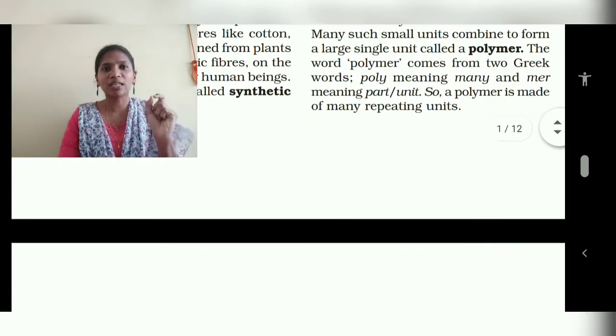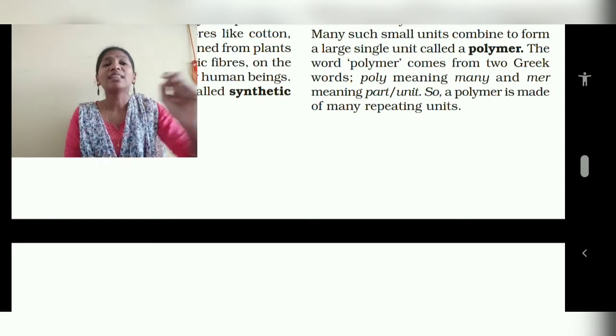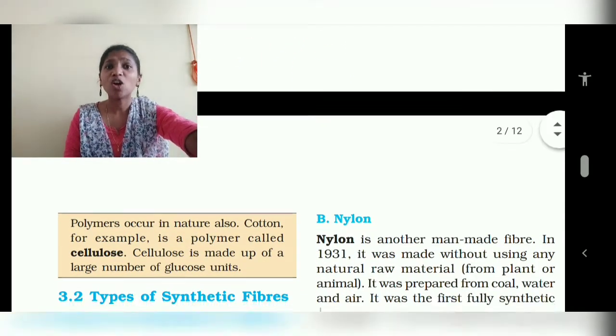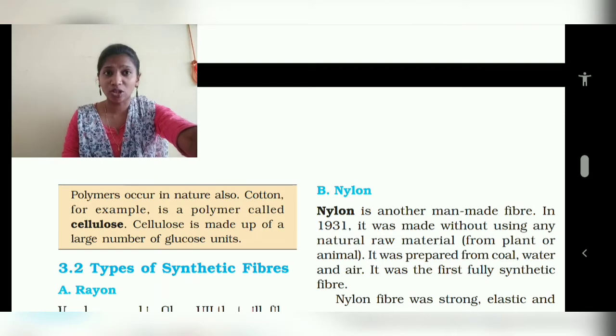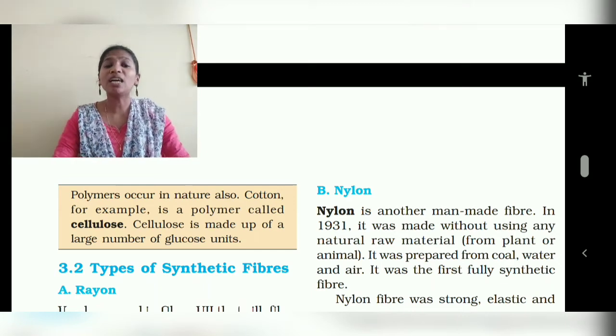That single unit we call a monomer. Polymers occur in nature also. Cotton, for example, is a polymer of cellulose. Cellulose is mainly produced from plants. This cellulose combines and forms cotton. Cellulose is made up of a large number of glucose units.